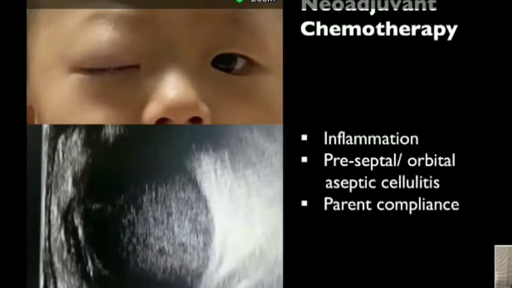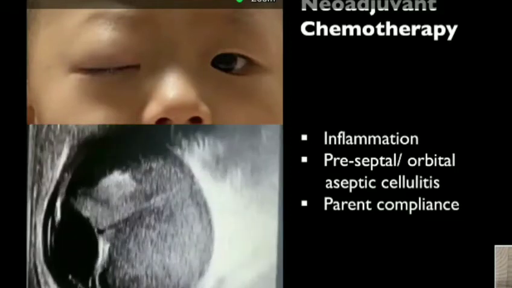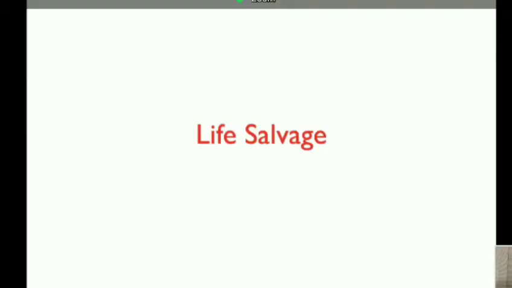But we have to make sure that once you start systemic chemotherapy where you have planned an enucleation, it is extremely necessary to complete 6 cycles of chemotherapy after enucleation, in order to complete the treatment. So systemic chemotherapy has, apart from eye salvage and vision salvage, an indication in life salvage.